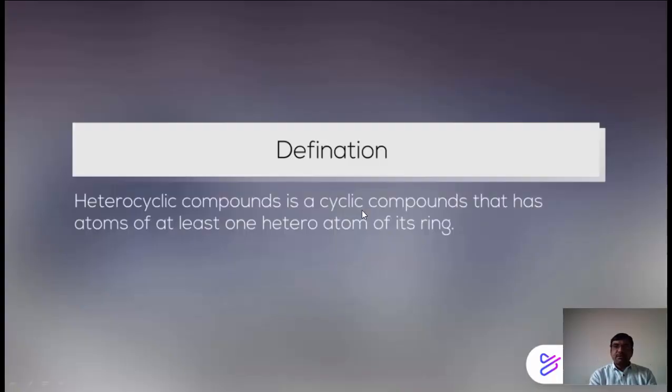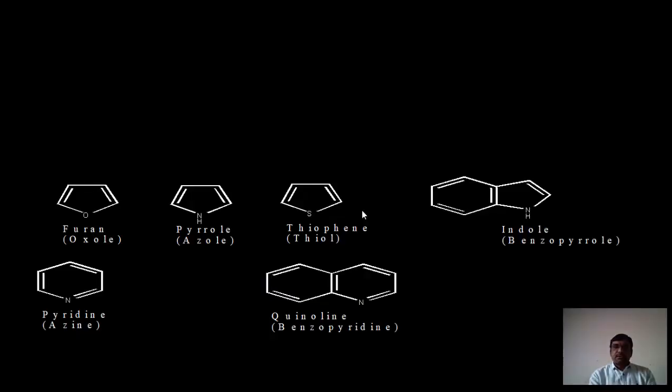First of all, we will see what heterocyclic compounds are. Heterocyclic compounds are cyclic compounds that have at least one heteroatom in the ring. Here are some of the heterocyclic compounds.